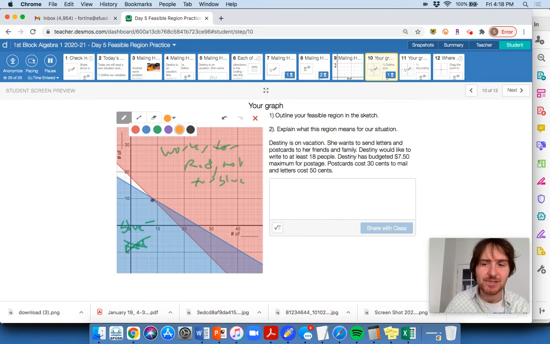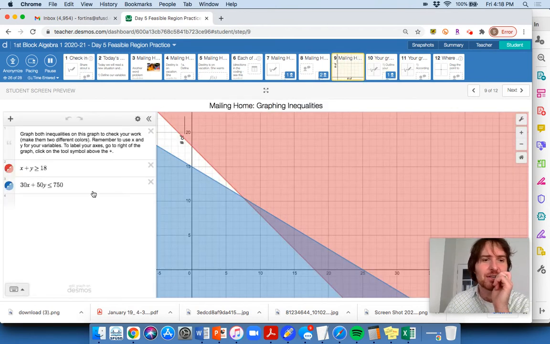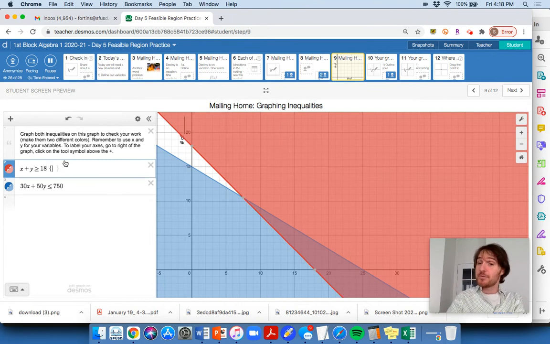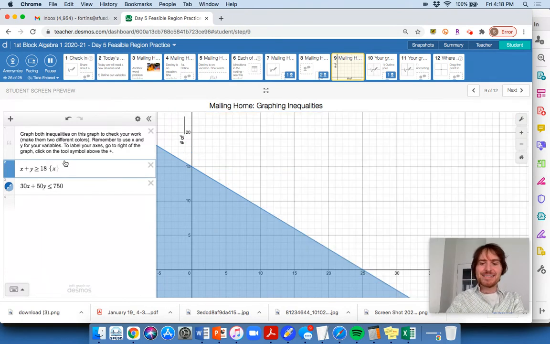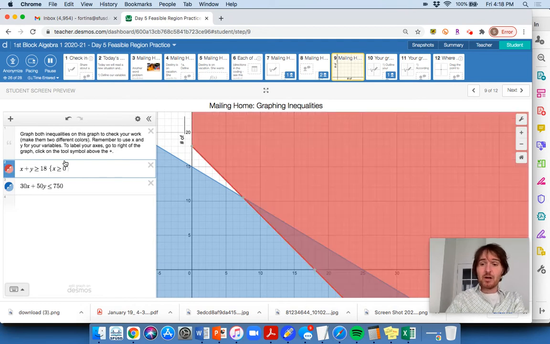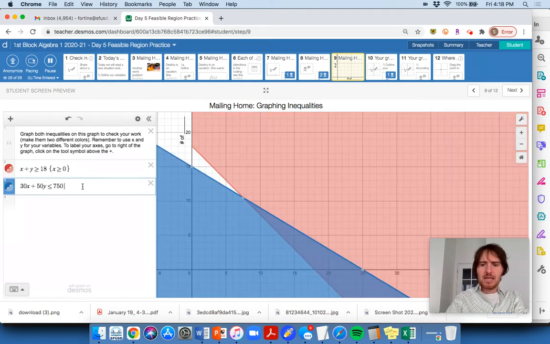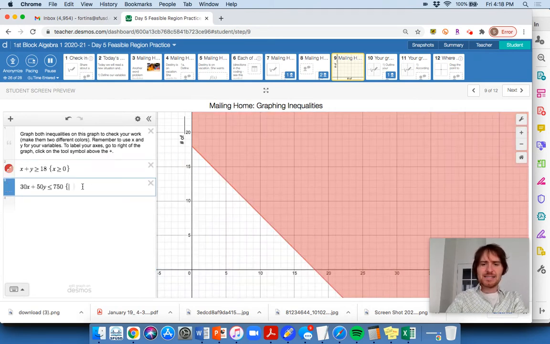Okay, so my recommendation is, because remember, we have some unspoken constraints. And that is our domain is just positive numbers. So I'm actually going to change the graphs real quick in a second. I might change my domain. You don't have to do this, but I'll be impressed if you follow this direction. So, I can send at least 0 letters. I can't send less than 0, so I'm going to put that here and adjust my domain. Wait, sorry, at least 0 postcards in both situations.